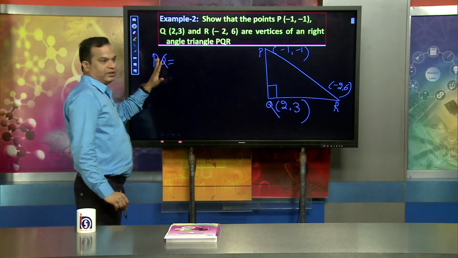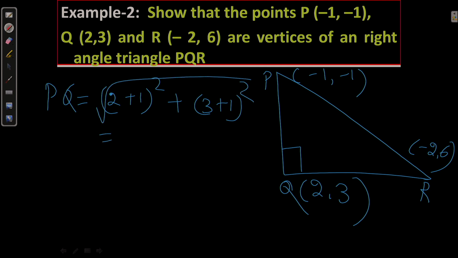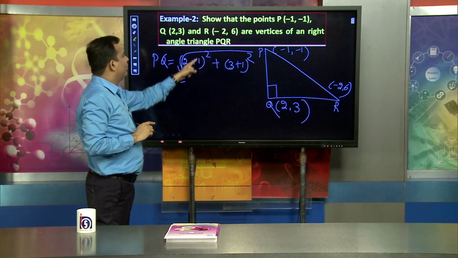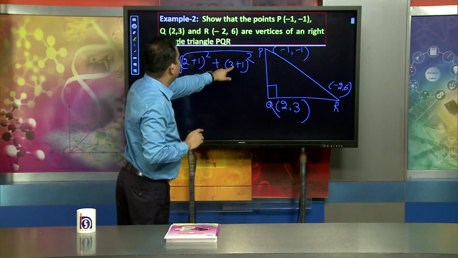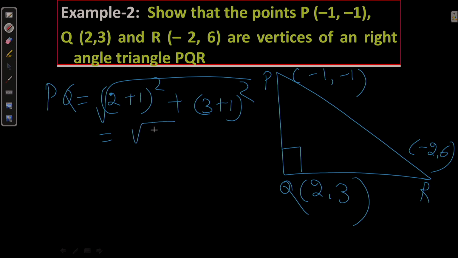The distance of PQ is the square root of (2 plus 1) whole square plus (3 plus 1) whole square. 2 plus 1 is 3, whole square 9, and 4 whole square is 16, so the square root of 25.